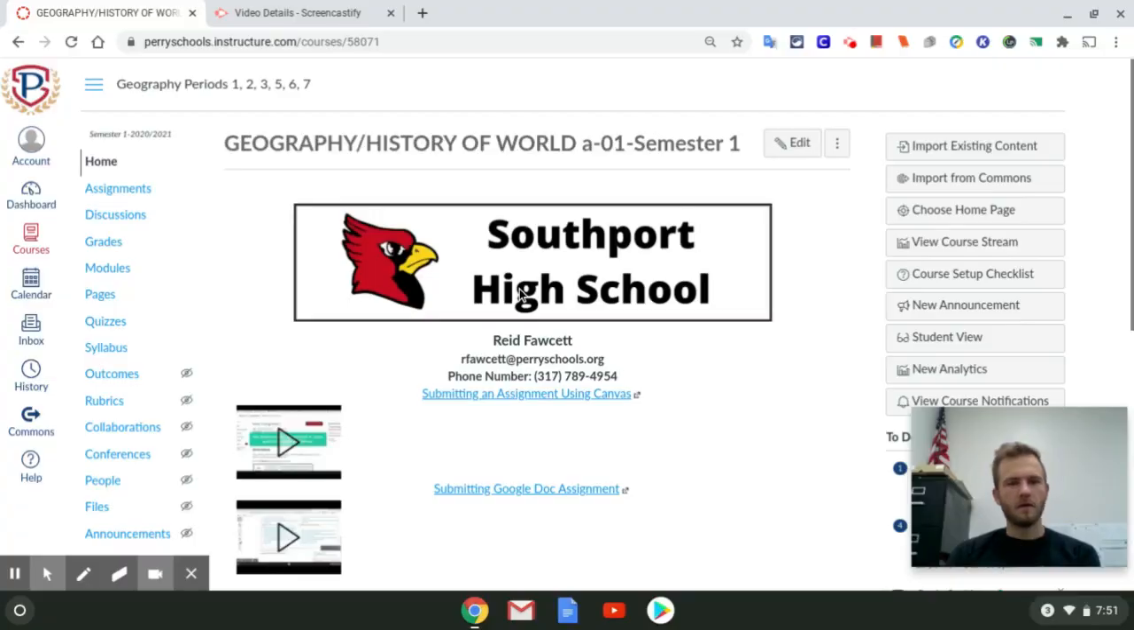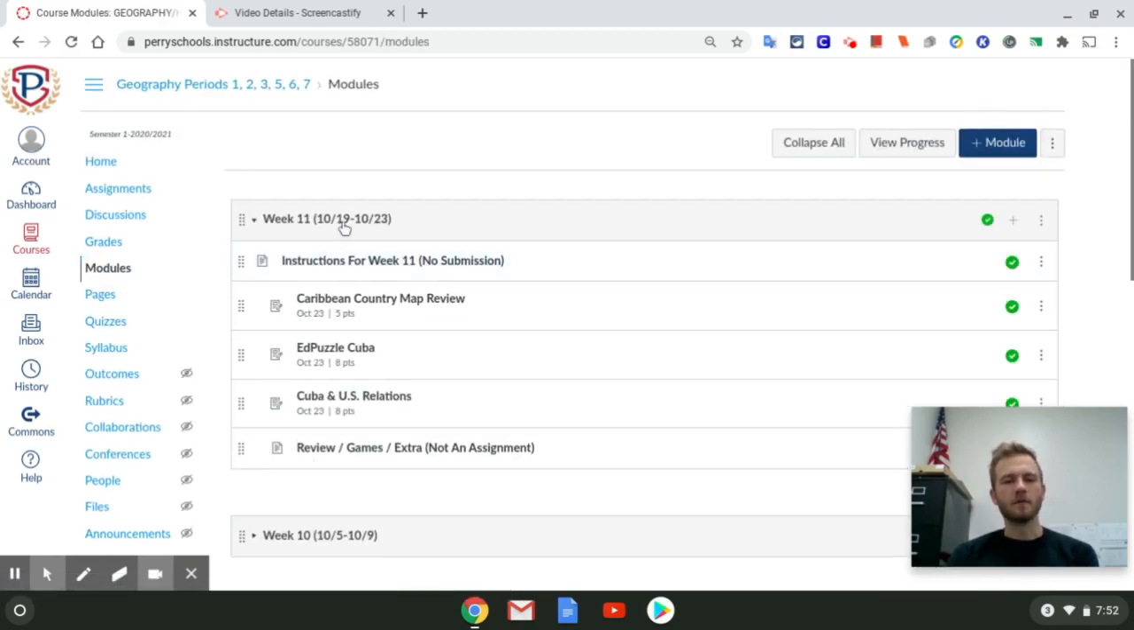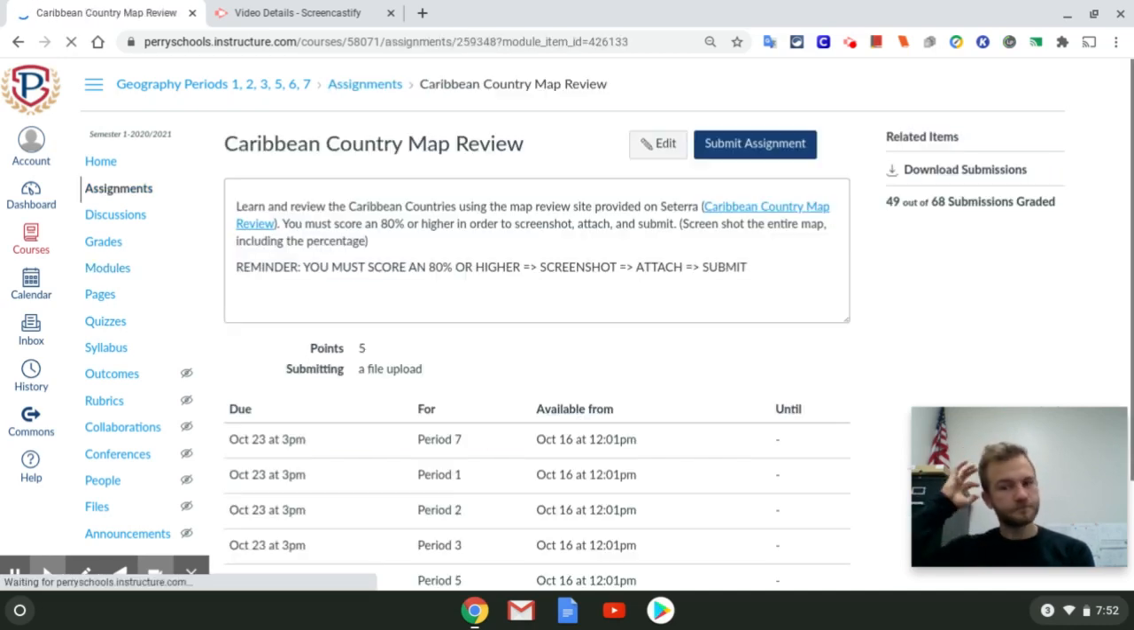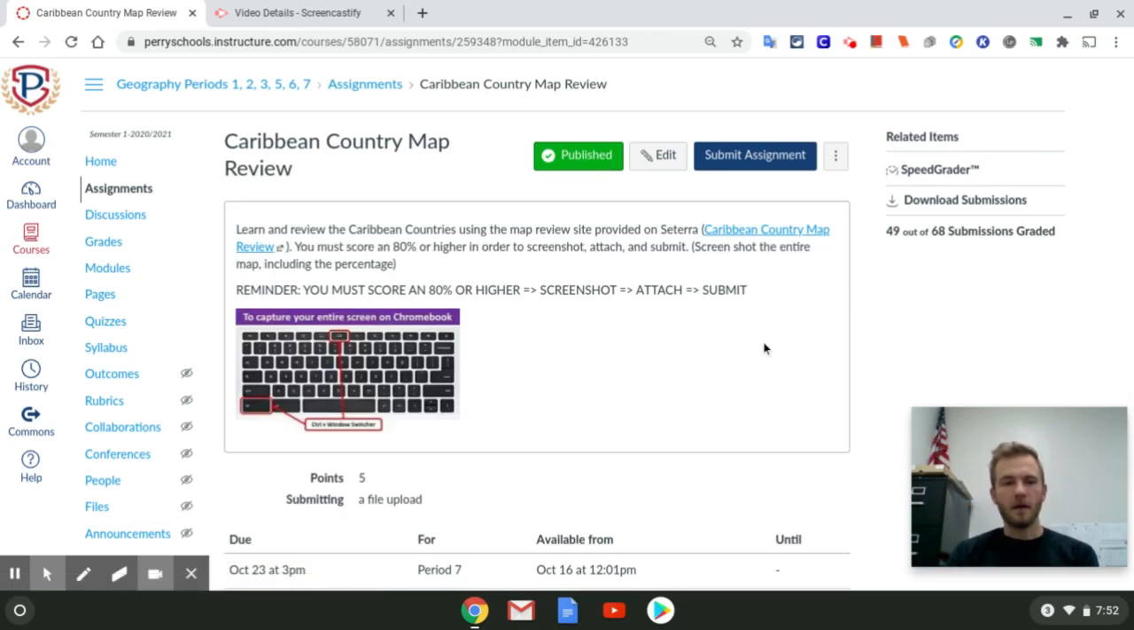I'm going to go into a little bit more detail on these assignments real quick. Again, if you have any questions, please email me. But here are the instructions for the map review. The first assignment is your map review. We're going to go to modules here on the left side, and we are currently in week 11. If you need the text explanation, obviously it's in the instructions for week 11. But we are in the Caribbean country map review. Here is your link in the blue labeled Caribbean country map review.